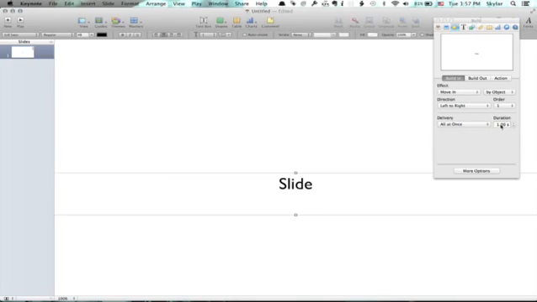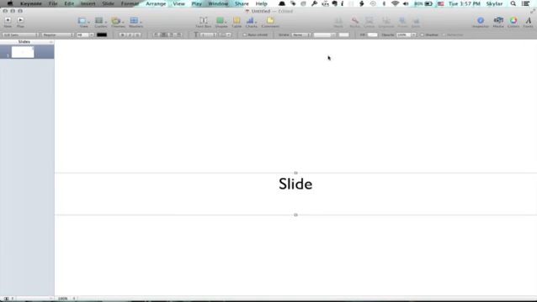And I can also change the duration. So if I want it to be fast, then I would change this to, say, half a second. There we go. We see it moves quicker. Or if I wanted it to be slow, change it to, say, 1.5 seconds. Okay, so I've created the slide, or the build.